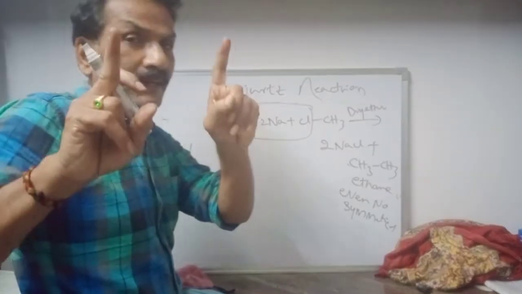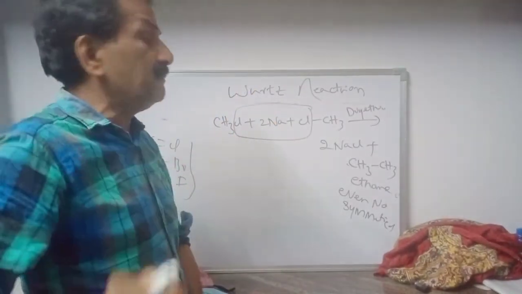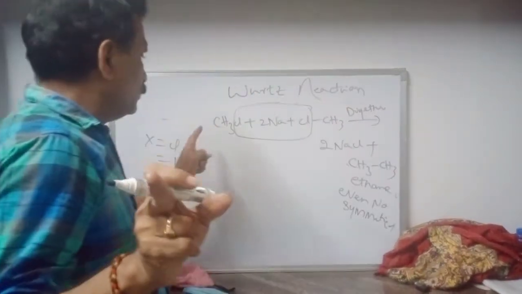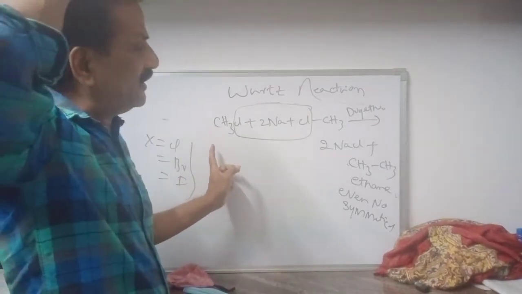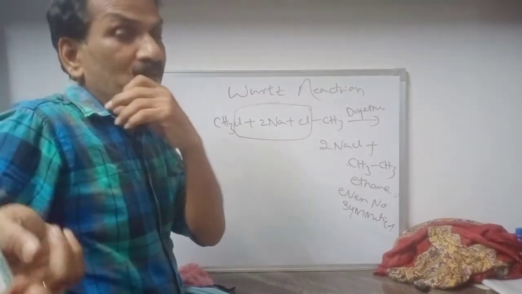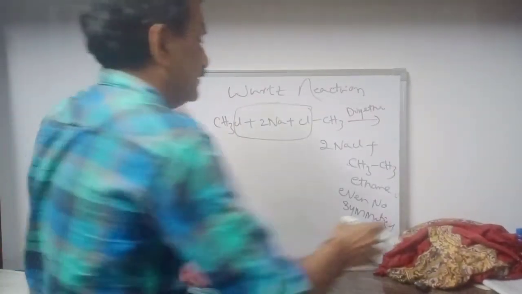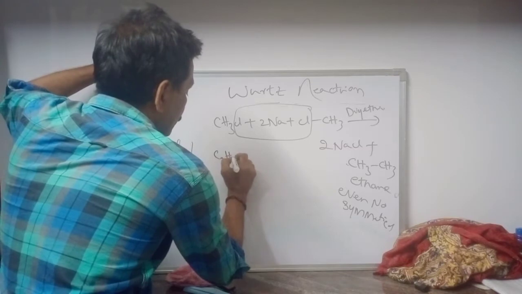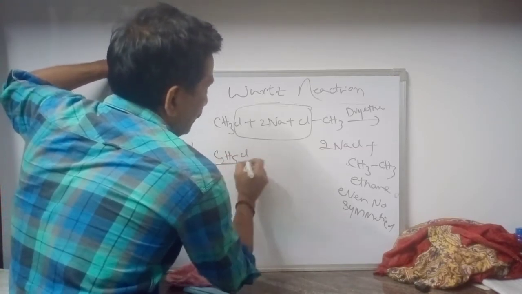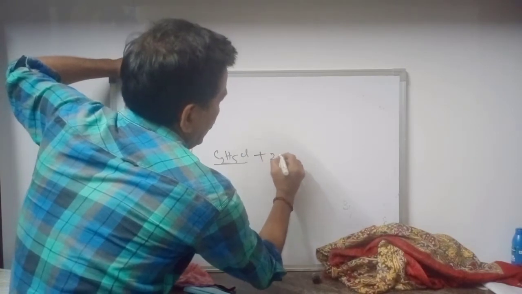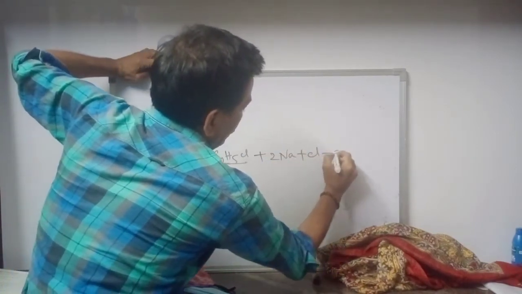So we can prepare symmetrical alkanes using Wurtz reaction, that is even number of carbons, 1, 2. You take methyl chloride, you get ethane. You take ethyl chloride, you get butane. You take propyl chloride, you get hexane. At the same time, if you take ethyl chloride plus 2Na plus ethyl chloride, C2H5Cl,